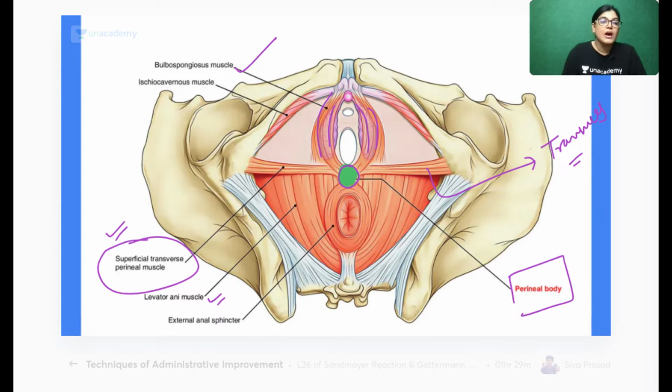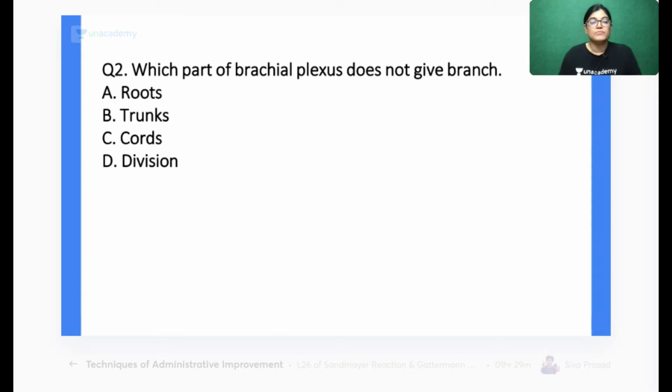And my dear aspirants, what was the question asked? Clearly you can see just posterior to the perineal body, I am encircling this muscle. This is the external anal sphincter. The external anal sphincter is located just posterior to the perineal body. So this will be injured if the extension of the episiotomy is done posteriorly. So we have seen here bulbospongiosus, the levator ani muscle of both sides, superficial and deep transverse perineal muscles, external anal sphincter, and the longitudinal muscle coat of the rectum and anal canal interlacing at the point of the perineal body. Let's start with the next MCQ.